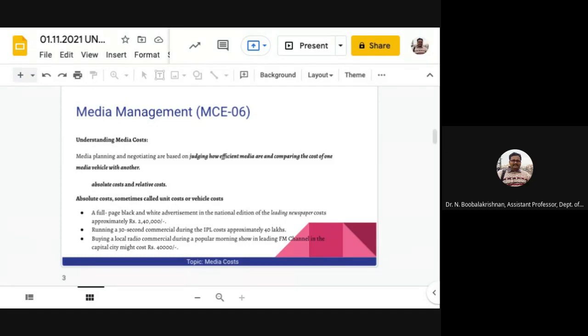For example, a full page black and white advertisement in a national edition of a leading newspaper costs approximately rupees 2 lakh 40,000. And running a 30-second commercial during the IPL or any festive season costs approximately 40 lakhs.